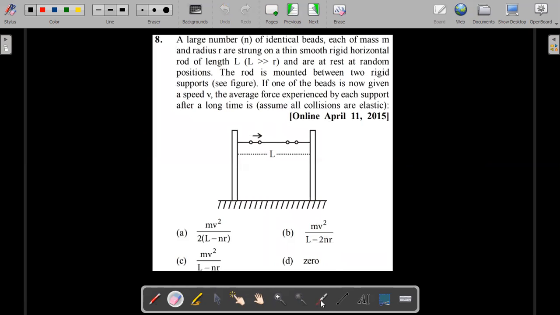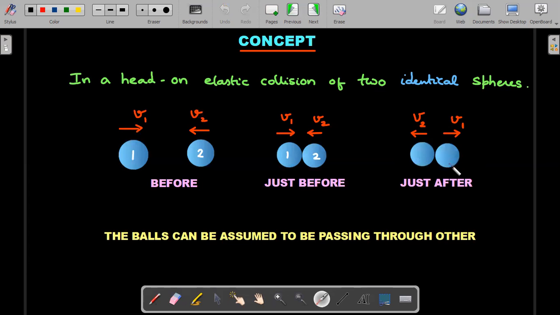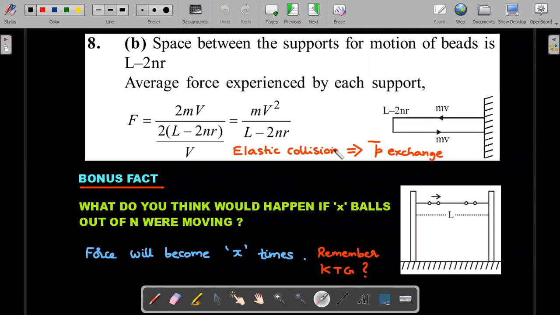So you could assume that in this problem, in order to hit this wall, because balls are indistinguishable, you could assume this ball just passes through all of them, hits and goes and comes back and hits. So it's the motion of only one ball in our mind. Only difference is the distance traveled won't be L anymore, because it will skip the diameter, right? So when someone passes through, then 1 becomes 2 and 2 becomes 1. It skips a diametrical distance. So if n such balls are there, n such diameters would be skipped in traveling that distance. Okay, so that size matters in this case. So therefore, the space between the supports and motion of beads would be L minus n times the diameter.